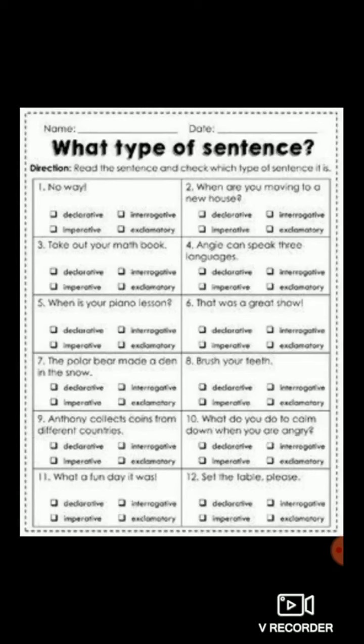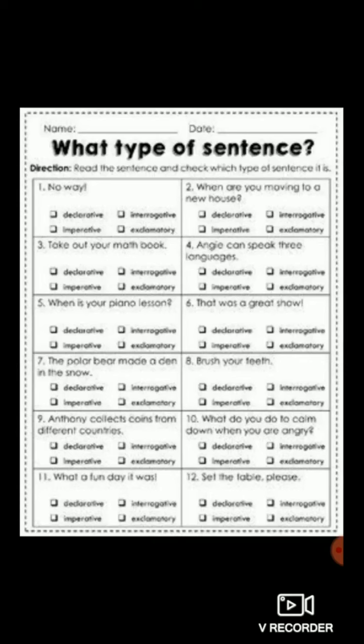As I've told you all earlier, you can write either assertive sentence or statement. There are two different names for each sentence. Now let's start with the first one. "No way!" It ends with an exclamation mark. So as this is the exclamation mark, which kind of sentence is it? Good. It is an exclamatory sentence.